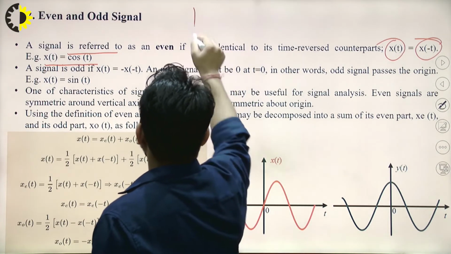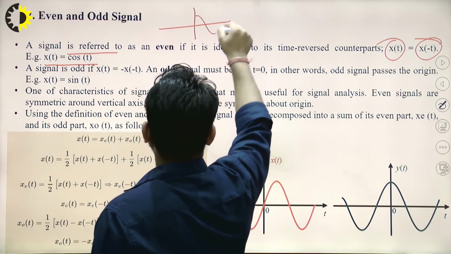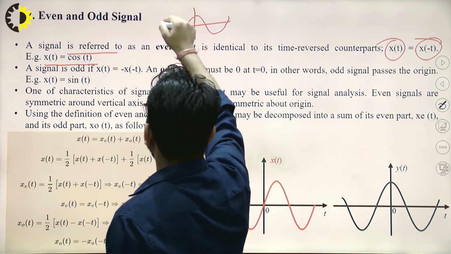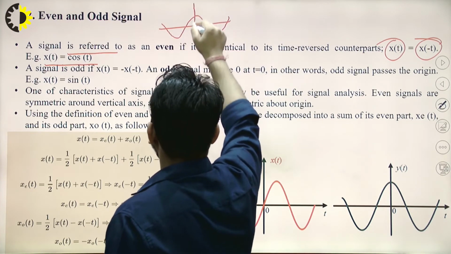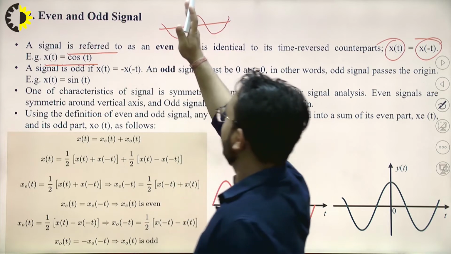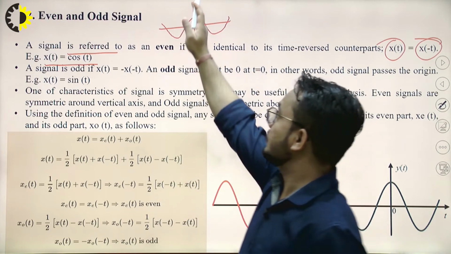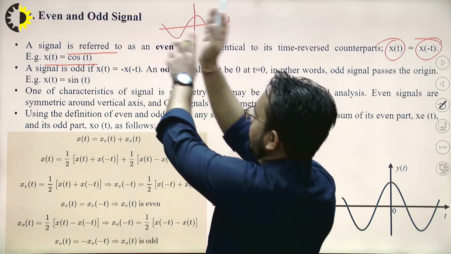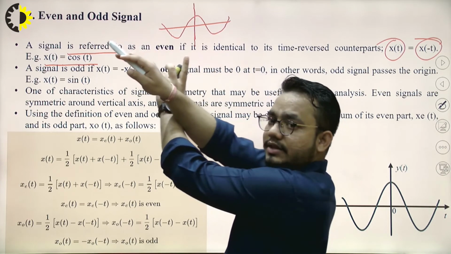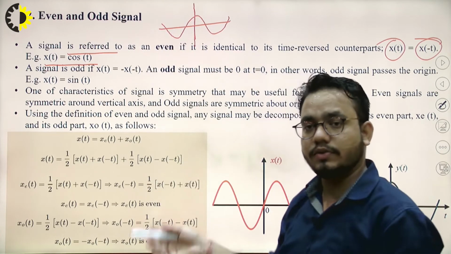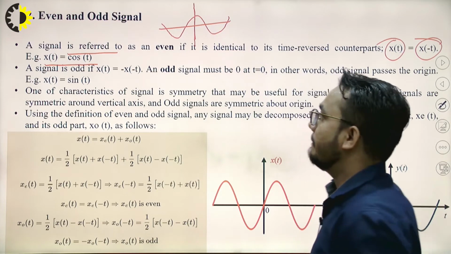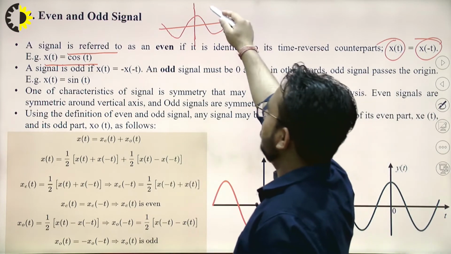This is a cos signal, and if we take the image of this signal along the vertical axis, the signal will be flipped, and after flipping the signal will remain the same. So x of t will be equal to x of -t. So this is known as an even signal.